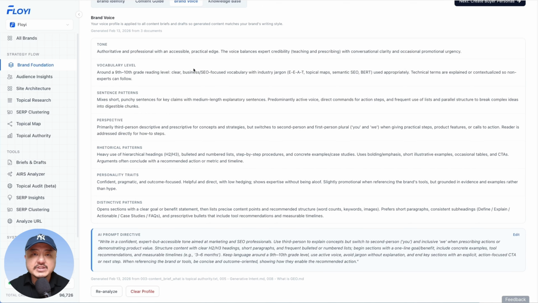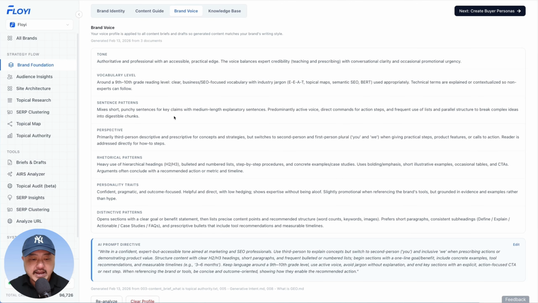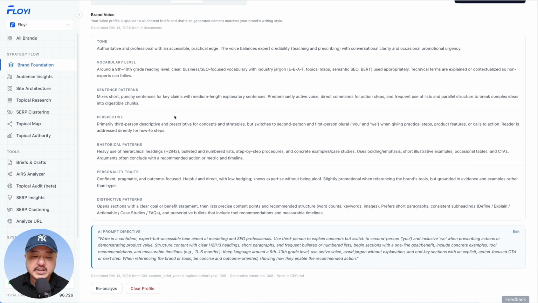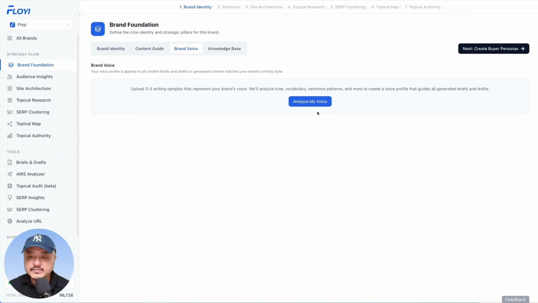you need to do is share a few writing samples, and our AI agents will analyze your writing samples across 7 different dimensions. We have tone, vocabulary level, sentence patterns, perspective, rhetorical patterns, personality traits, distinctive patterns, and Floyi condenses that analysis into one AI prompt directive. Here you can see exactly what it looks like. Let me show you how it works.